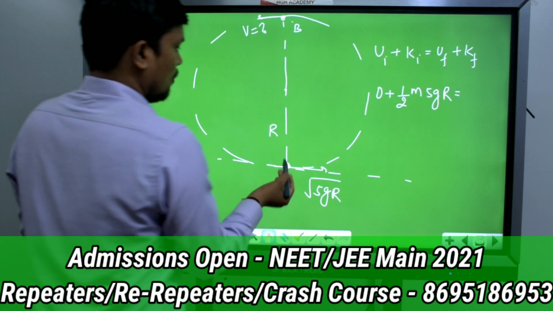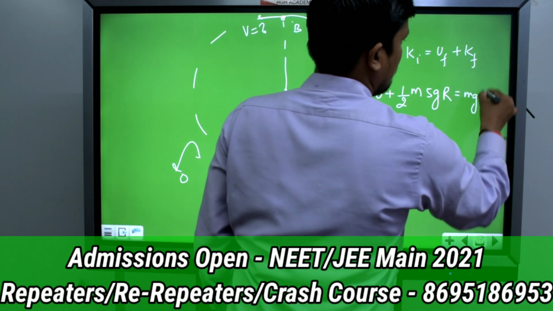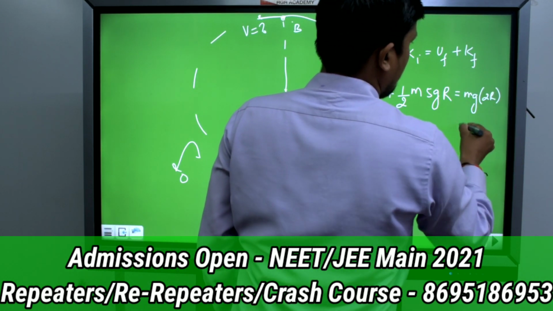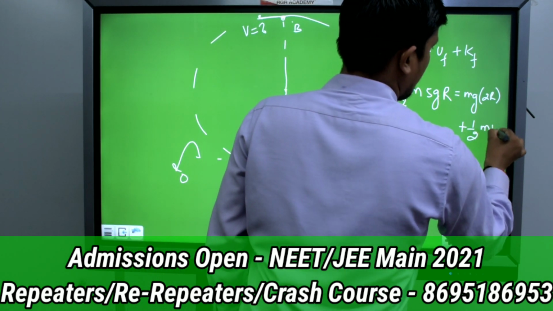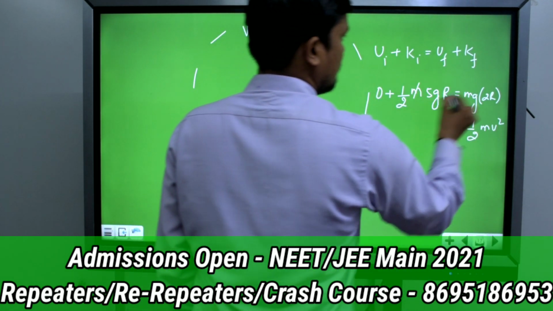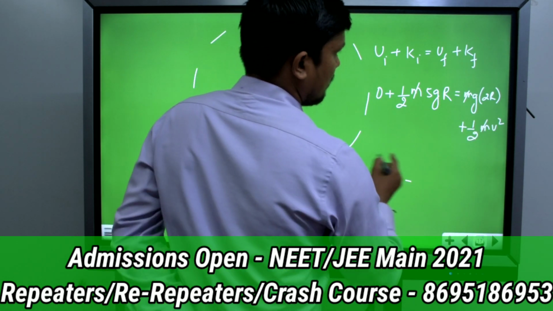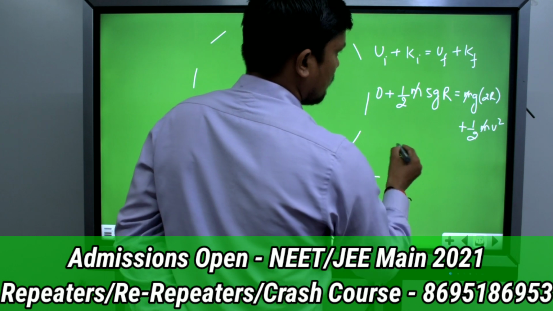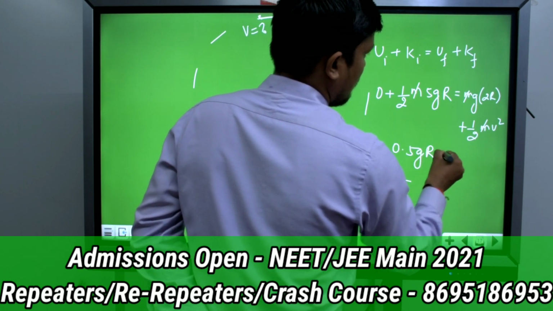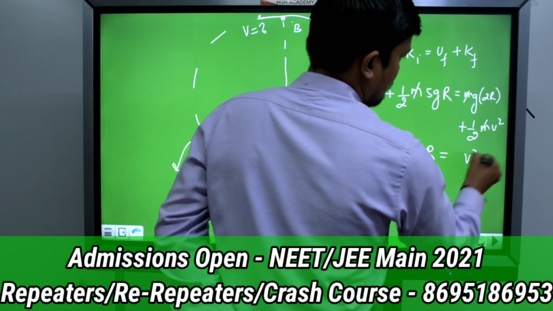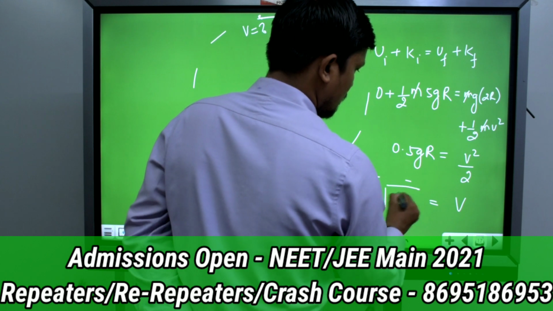U final: what is the total height? R plus r, that is 2r. So it will become m into g into 2r, plus final kinetic energy half m v square, where v we have to calculate. The m will cancel out, so it becomes 2.5 minus 2, which is 0.5 gr equals v square by 2. This 2 will multiply here, so v equals root of gr.